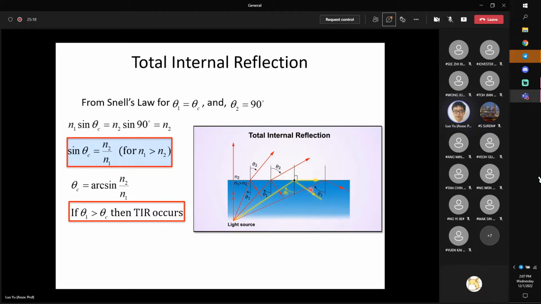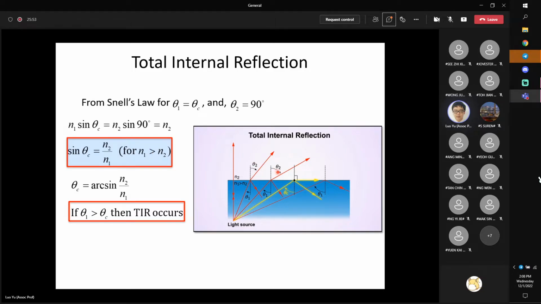Only when my theta 1 incident angle is larger than this critical value do I have no refraction. This critical value is calculated as theta c equals arcsin(n2/n1). Or you can say the critical value is where the refracted angle is parallel to the interface, which means my refracted angle is 90 degrees. So theta c is calculated by setting theta 2 equal to 90.